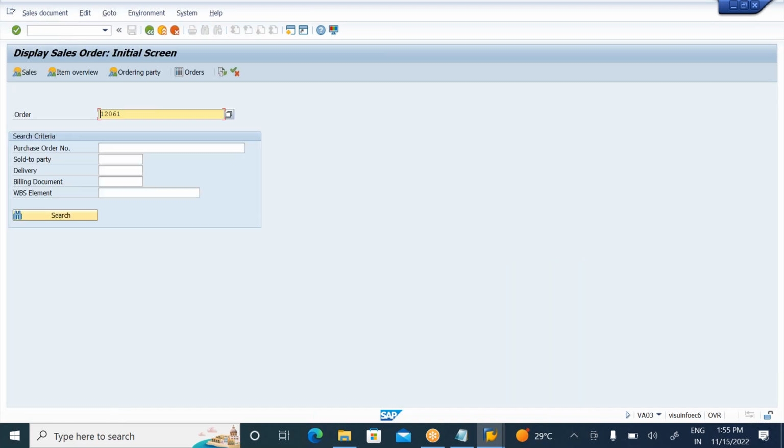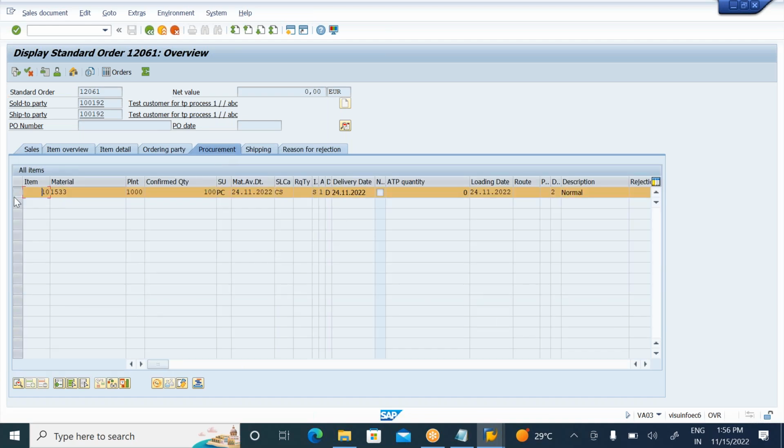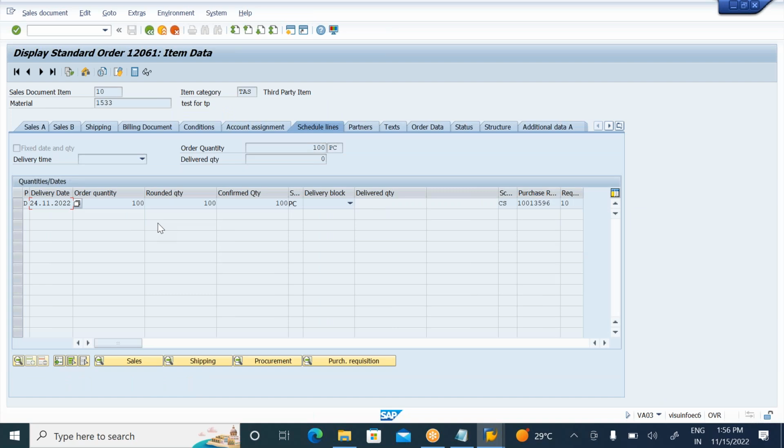Go to VA03, display the sales order. The system will pick the latest sales order number. Now click on continue. Okay. Now go to the procurement tab. Select the line item. Click on schedule lines for the item. Observe your purchase request number.